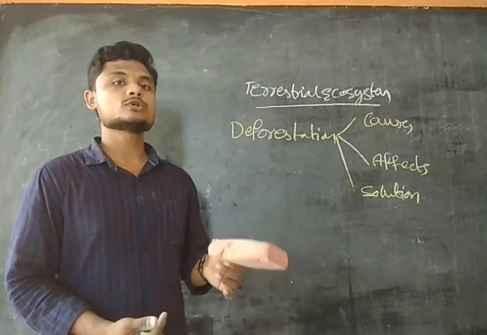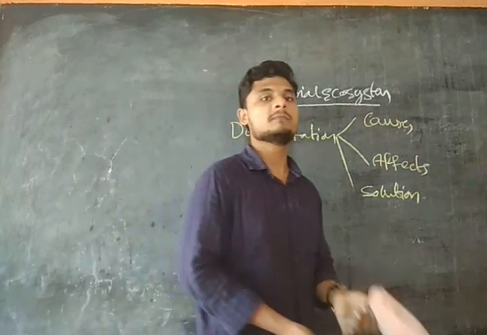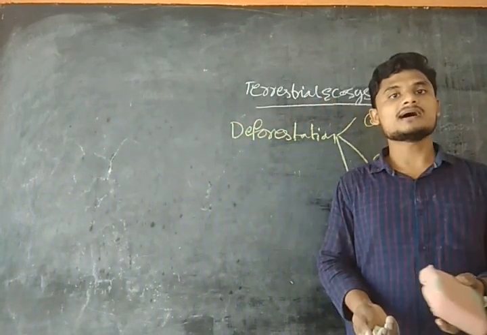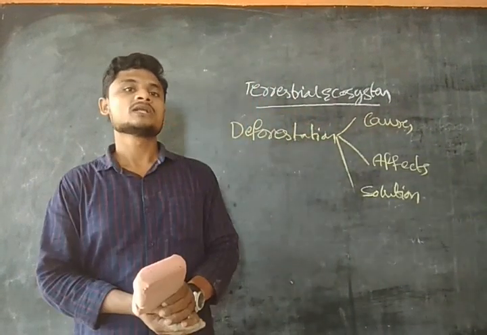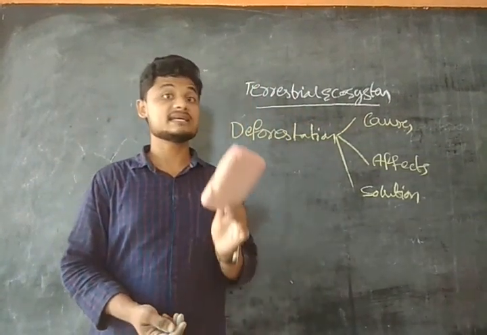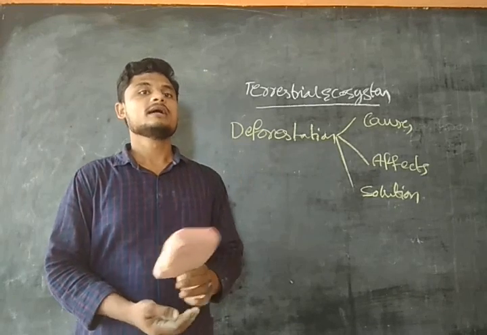So the tools used in shifting cultivation are simple, basic tools, guys. Why? Because they do the farming for themselves, not for commercialization. So this is the main cause of shifting cultivation, and this is the main cause of deforestation.